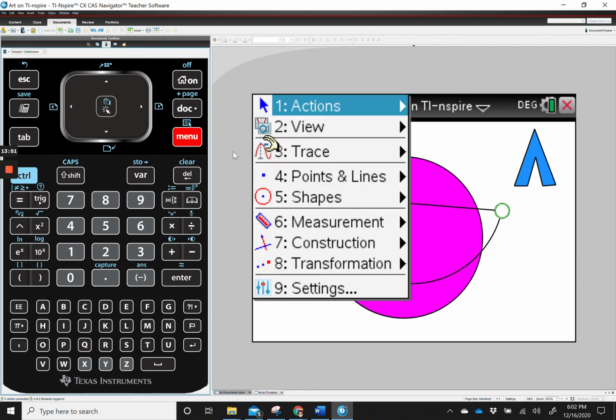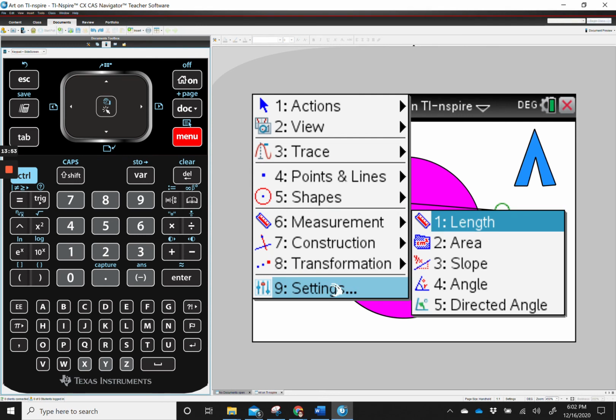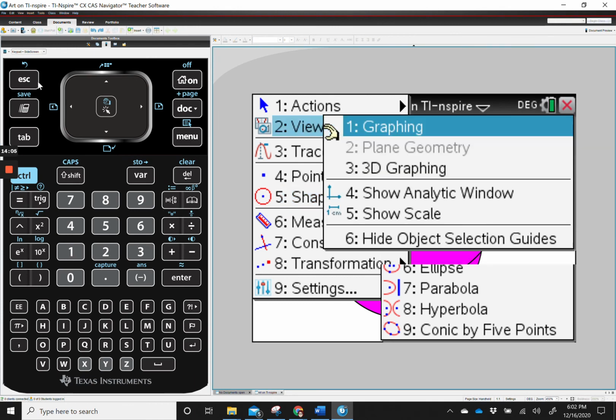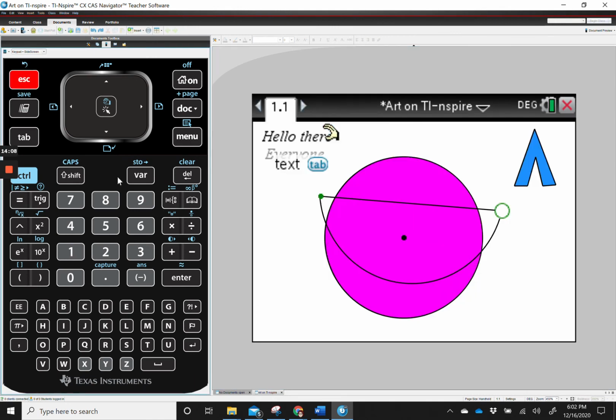Let me see if there's any other menu options. You can investigate different menu options, but these are the key things that you're going to be using. So have fun, make your designs the way you want them to be. If there's anything that you want to try to do, you can come and ask me and I'll see if I can show you how to do it. But have fun. You've got today and tomorrow. If we're in school Thursday and Friday, which we should be, but you have today and tomorrow to do this art project. Have fun.